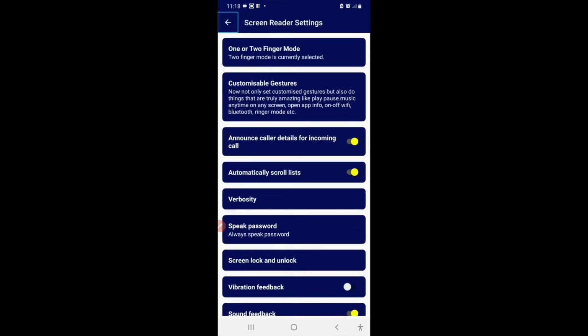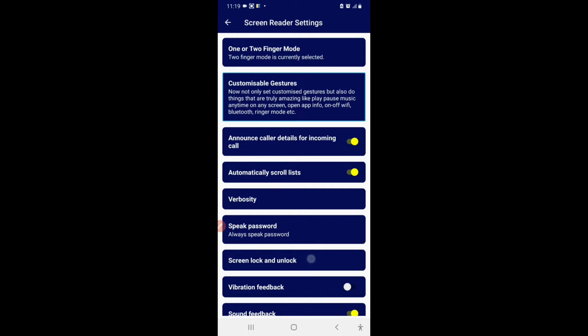Screen reader settings. Navigate up. One or two finger customizable gestures. Now not only set customized gestures, but also do things that are truly amazing, like play, pause music anytime on any screen, open app info, on off Wi-Fi, Bluetooth, ringer mode at one or two finger mode. Two finger mode is currently selected. Double tap to activate. So you have to go to customizable gestures.